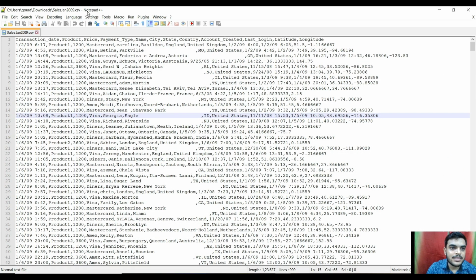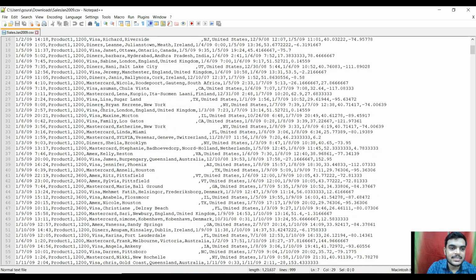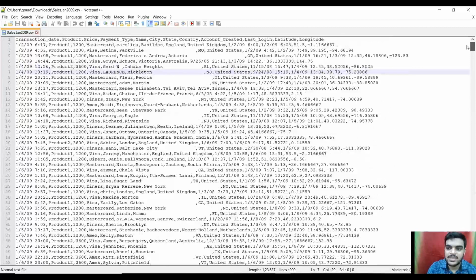This is Notepad++. So here basically I am having some dummy data or data set. It is quite huge, basically having like 1000 rows. Now let's perform all those searching techniques over here.